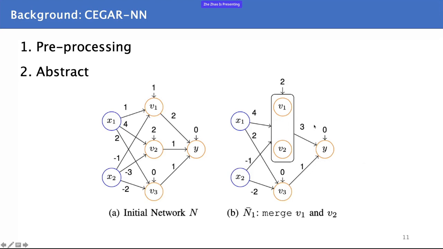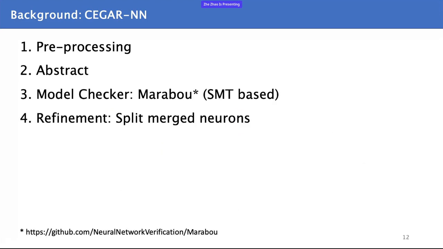So this ensures the correctness of this algorithm. Then CEGAR-NN uses the neural network verification tool, Marabou, an SMT-based verifier, to check the property on abstracted models. If refinement is required, the previously merged neurons are split.